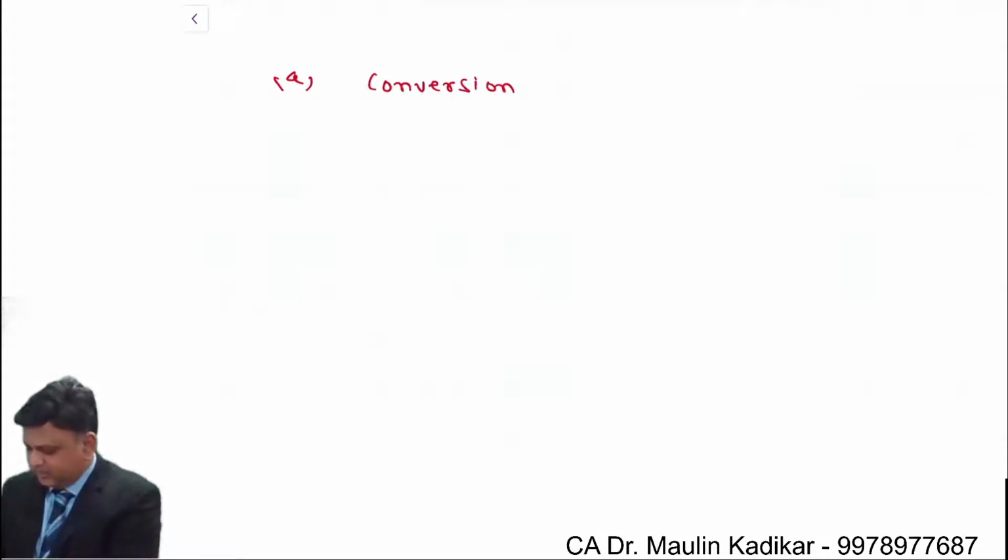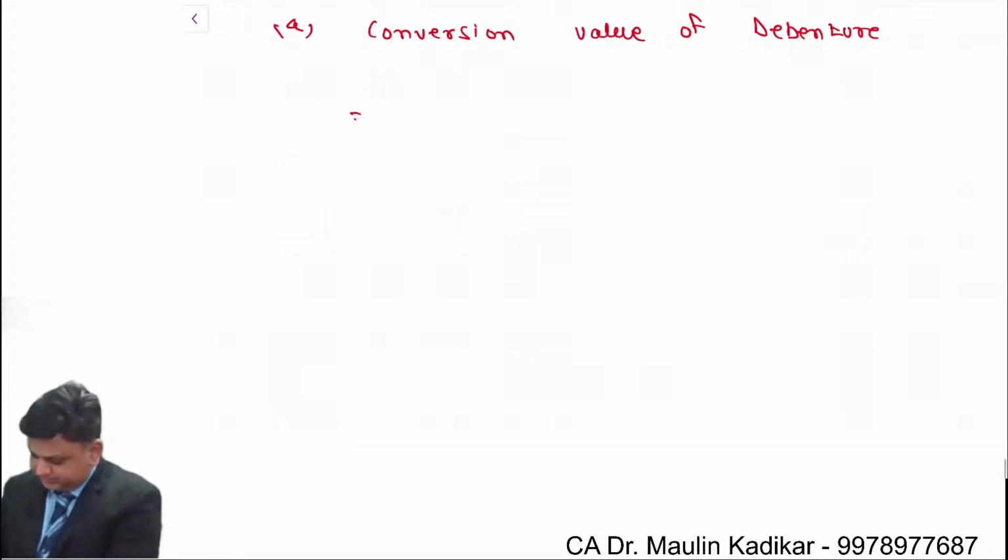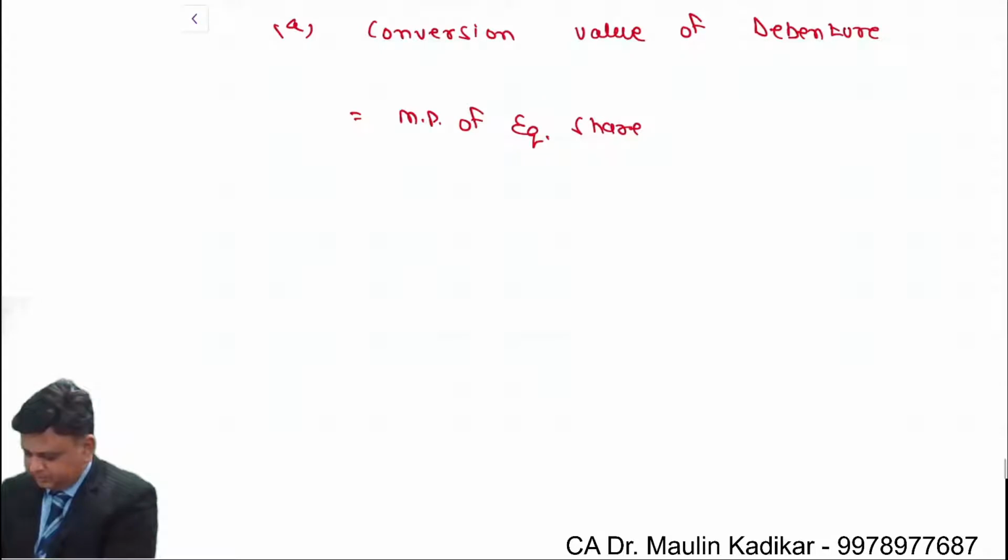Answer of A question. Conversion value of debenture can be calculated as market price of equity share multiplied with the conversion ratio.